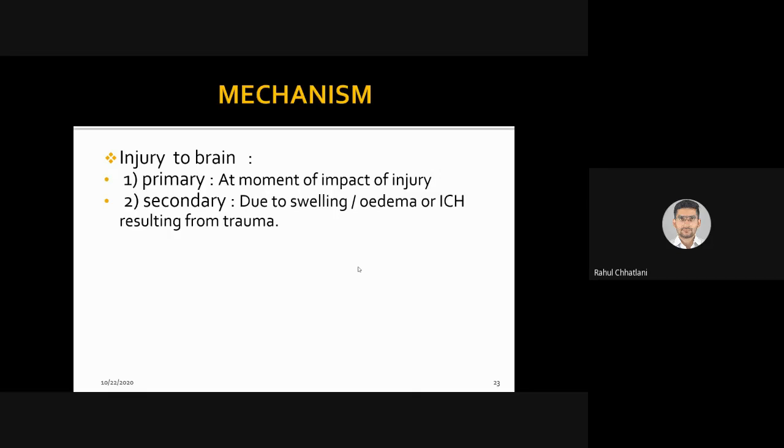Same thing. Once the brain is injured, there will be inflammation, swelling will come, because of swelling intracranial pressure will increase, and there are chances of intracranial hemorrhage forming. Later on because of these changes there are chances that secondary impairments or secondary injury can happen to other parts of the brain which are not directly affected by trauma. Because of the first trauma another place is affected, that is the secondary mechanism.